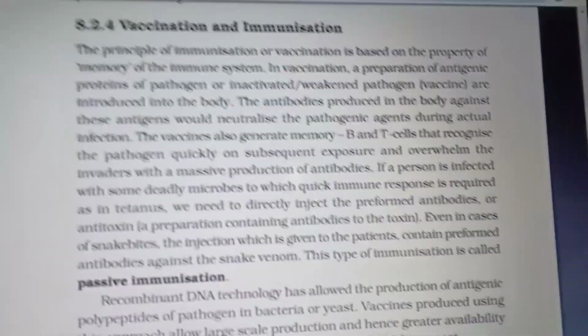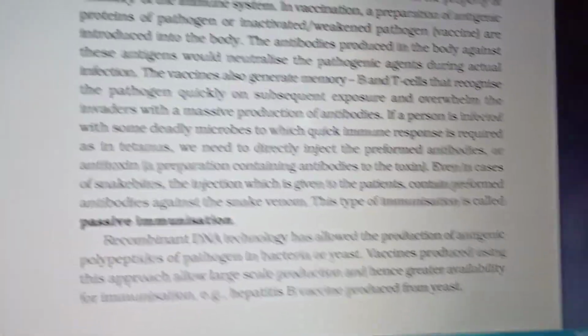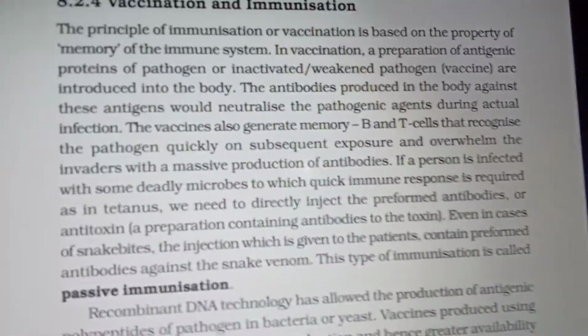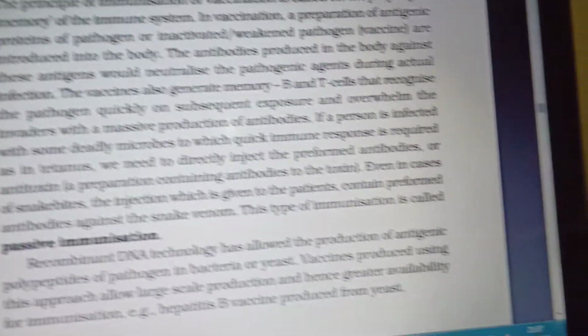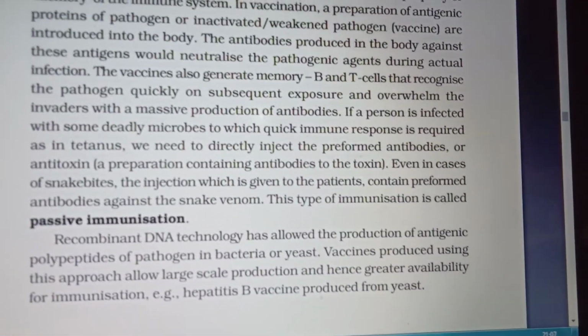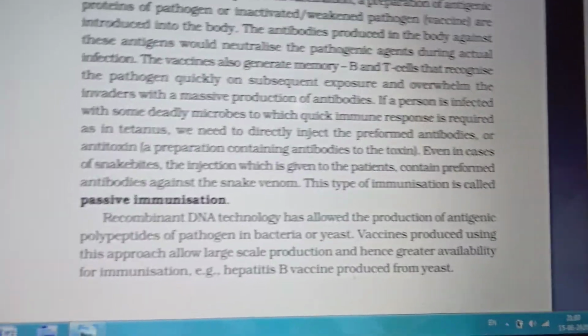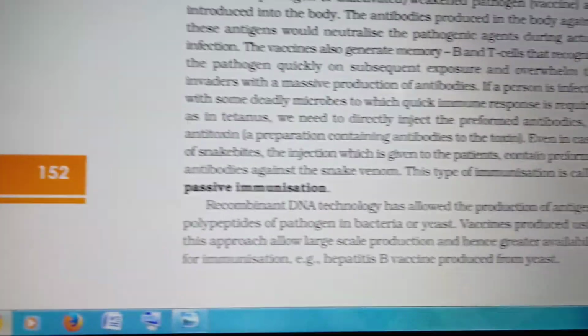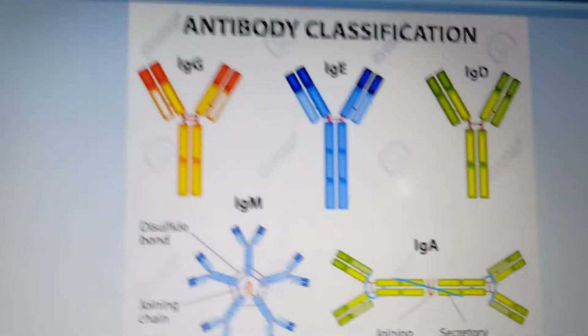B cells and T cells play a significant role in this, recognizing the pathogen quickly on subsequent exposure. Our antibodies will be produced in large numbers, and completely destroy the invading pathogens. That is what takes place in immunization, vaccination. And there are different kinds of vaccination also. This is what is generally done. We can see some pictures of this vaccination.